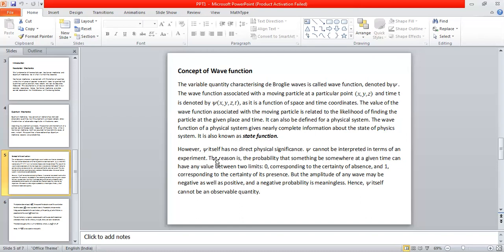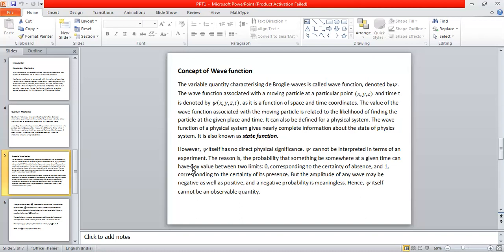I have already mentioned psi itself has no physical significance. Wave function psi is basically a complex quantity. It can be a complex number. It can be a complex quantity for a general physical system. So therefore, complex quantities do not have direct physical significance. So psi has no direct physical significance. Psi cannot have a direct physical significance because it cannot be interpreted in terms of an experiment.